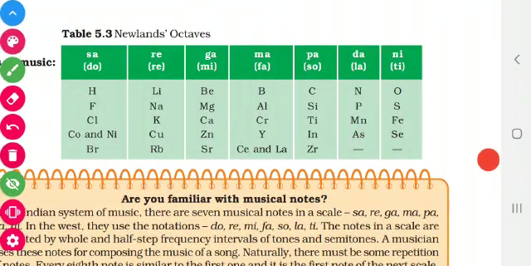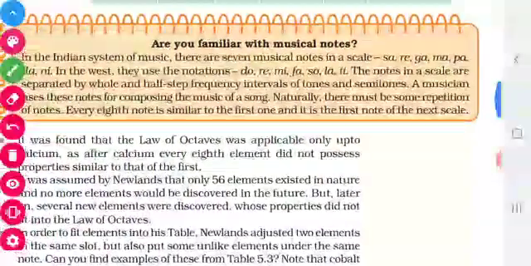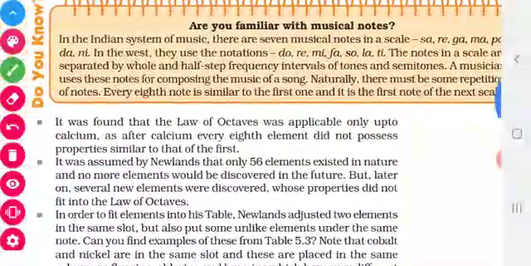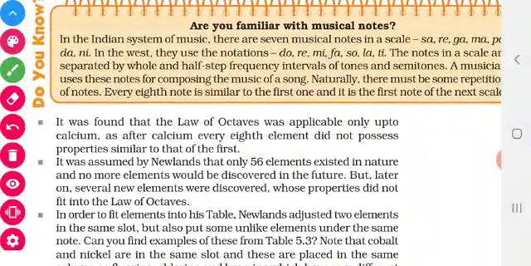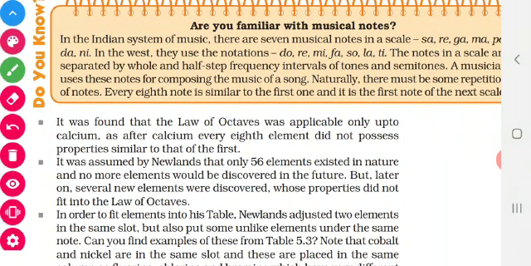See here there is calcium, isn't it? After calcium this is not at all applicable. It is applicable only to elements with less atomic mass. If the atomic mass is more, it is not at all applicable.